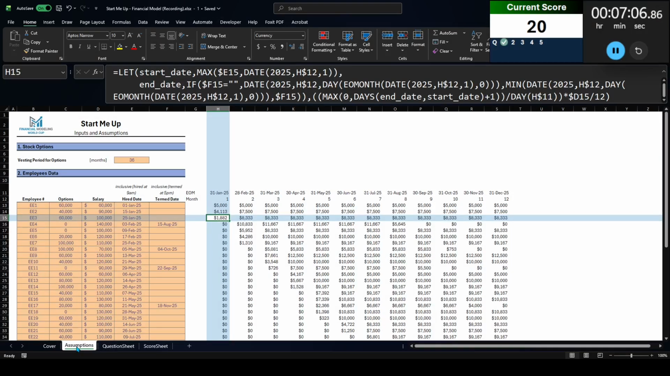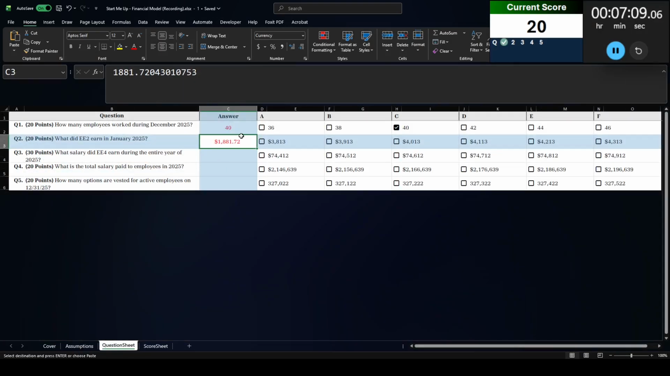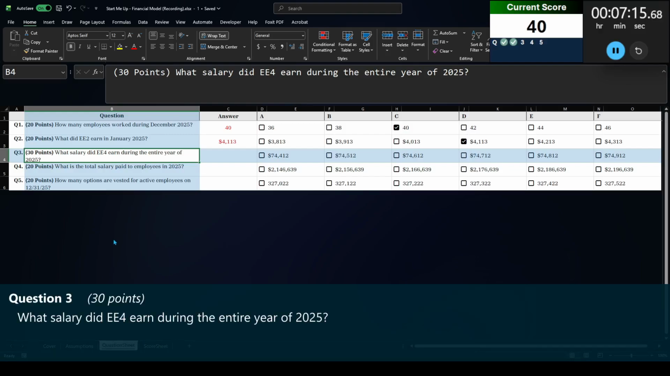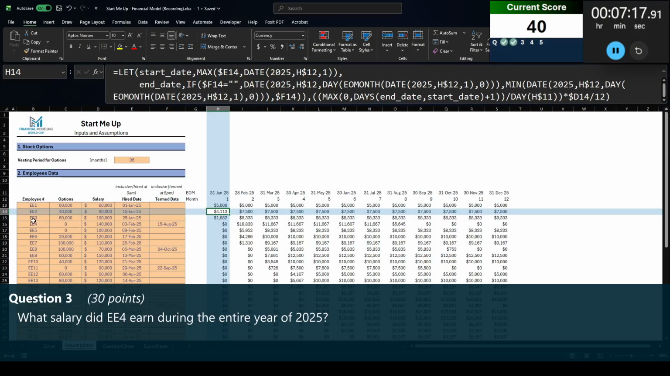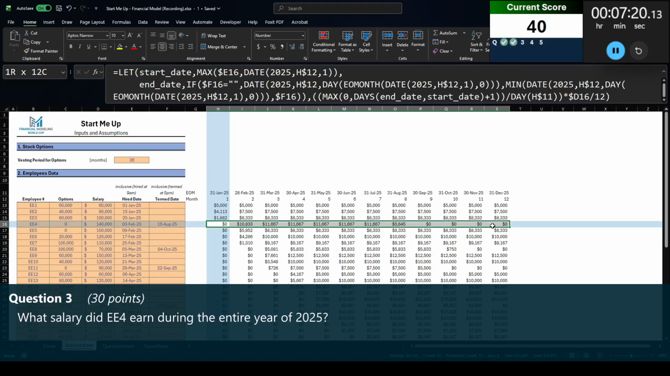Oh dear. It's because that's not EE2, that was EE3. Way to go, Ben. Let's look at the right employee, why not? 4113, that does line up, so we're going to match that. All right, what salary did EE4 earn during the entire year of 2025? So we're going to go EE4, look at his entire year's salary.